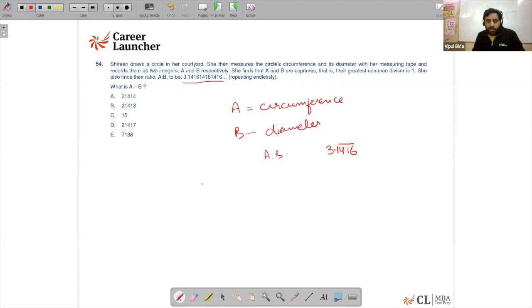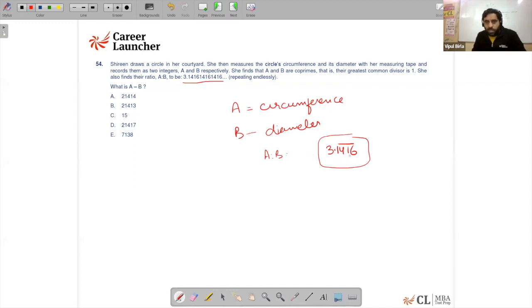So basically I need to convert this recurring decimal into its fractional form, A upon B in simplified form, and then A minus B will give me the answer.